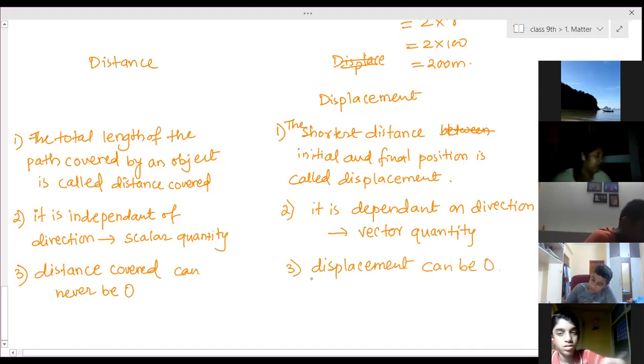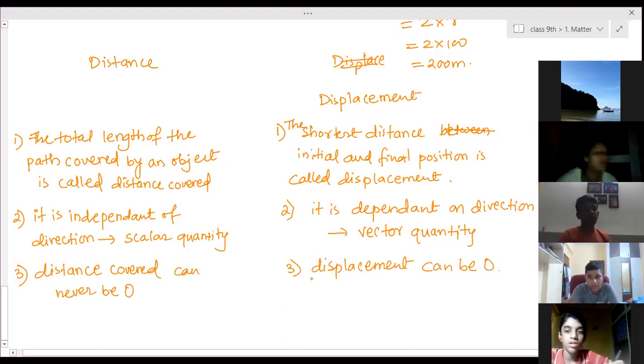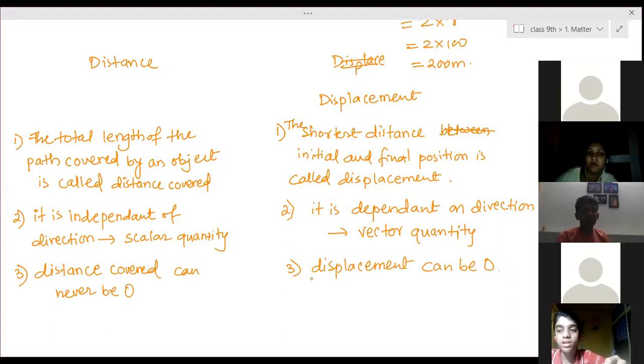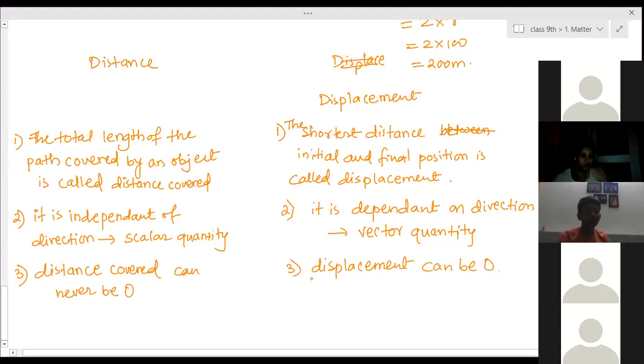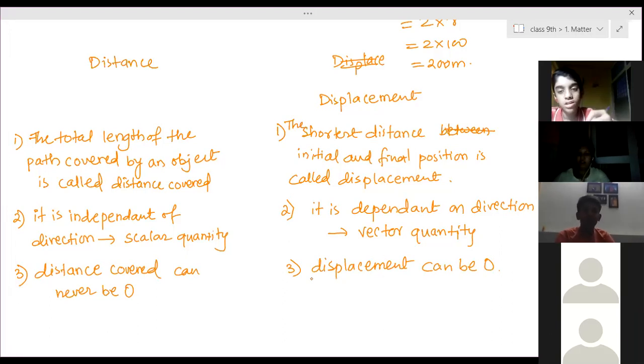Can you tell an example where displacement is zero? When the initial point and the final point are the same. One round of the circle, when the person starts from the same position and comes back to the same position, then displacement is zero. Or when you throw a ball upwards, it covers some height and comes back, and you catch it at the same position. In that case also, the displacement is zero, right?